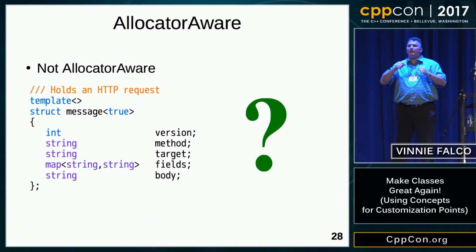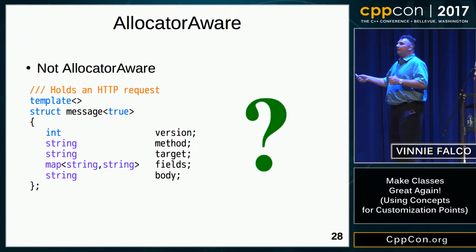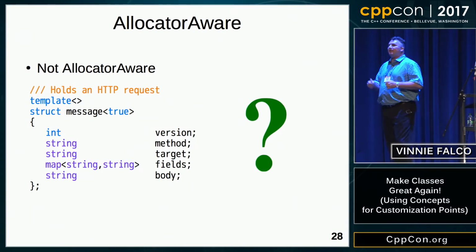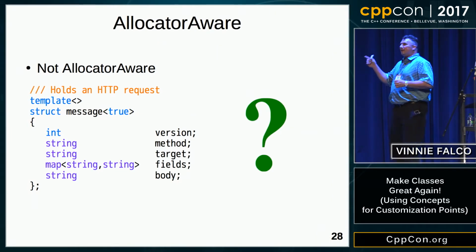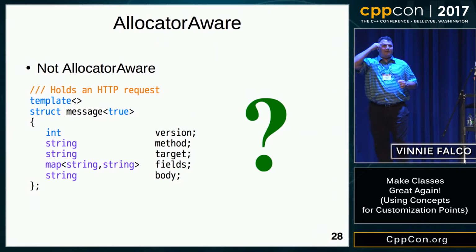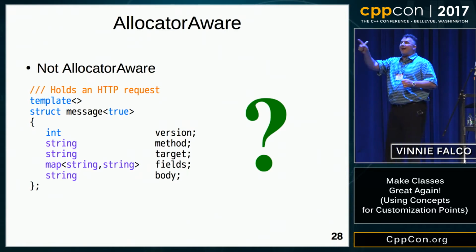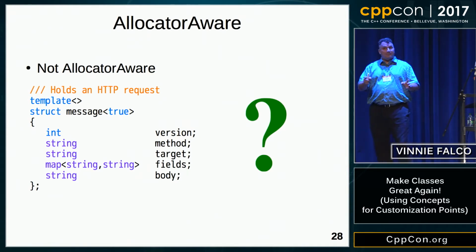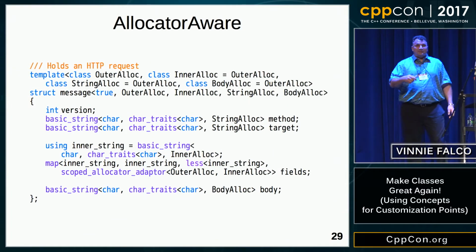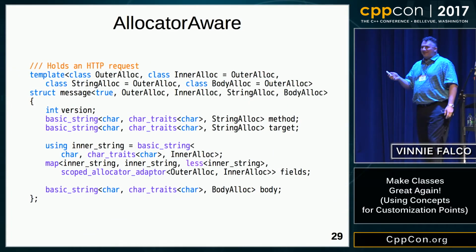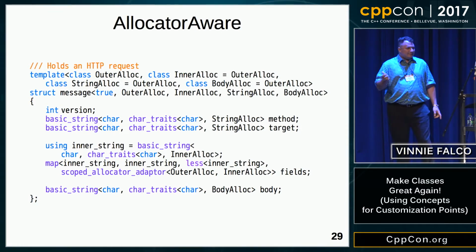So what can we change in this declaration to allow the user to specify the type of allocator used for each of the elements, each of these data members that needs an allocator? Just think about the answer. So if you thought add an allocator template parameter, hey, that's not a bad idea. Let's see what that looks like. Okay, so this is that. So now, you can see I've chosen to use the same allocator for method and target to cut down on the number of allocators. It's a pretty reasonable choice.